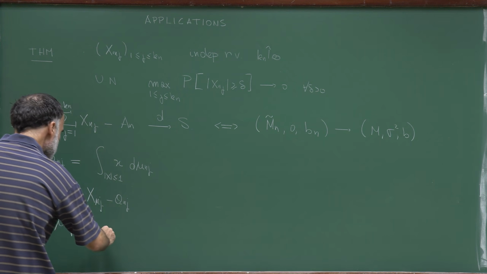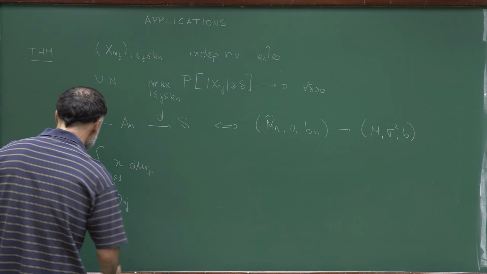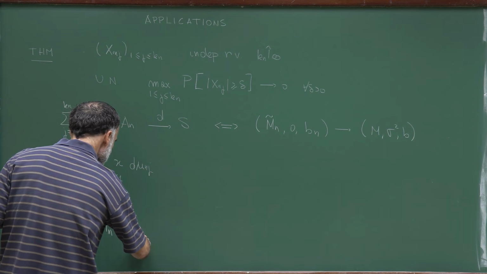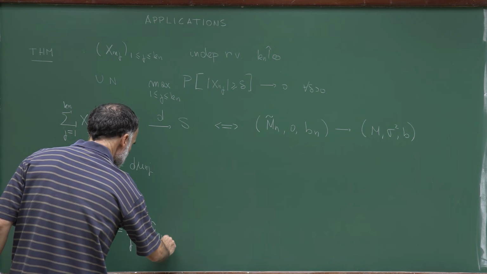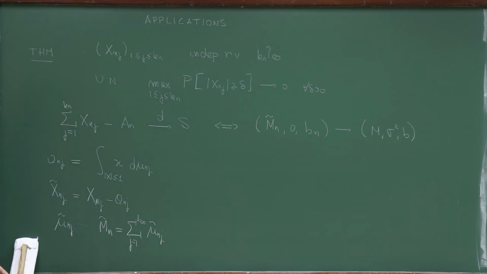So this is mu tilde_nj, and M tilde_n is the sum of these probability measures. So this is the measure M tilde, which is appearing here. It's a Levy measure, and here is its definition.